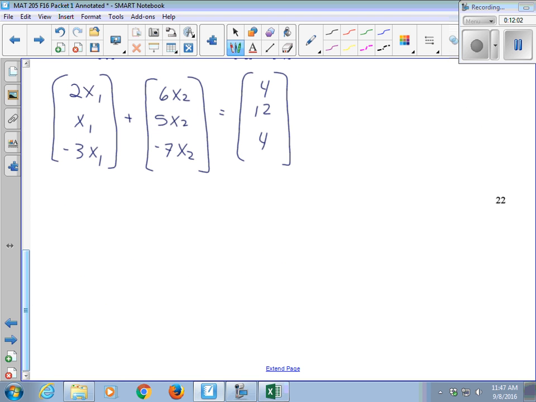And then when you add vectors, you add component-wise. So you add the first entries, and that has to equal the first entry on the right. And then this says x1 plus 5x2 equals 12. And this says negative 3x1 minus 7x2 equals 4.